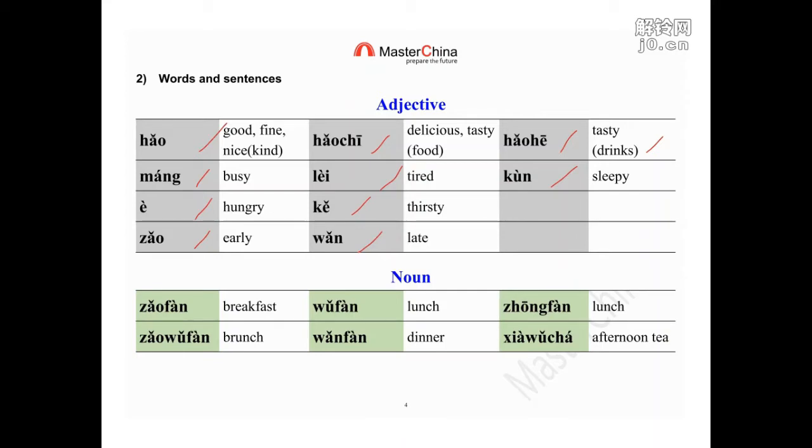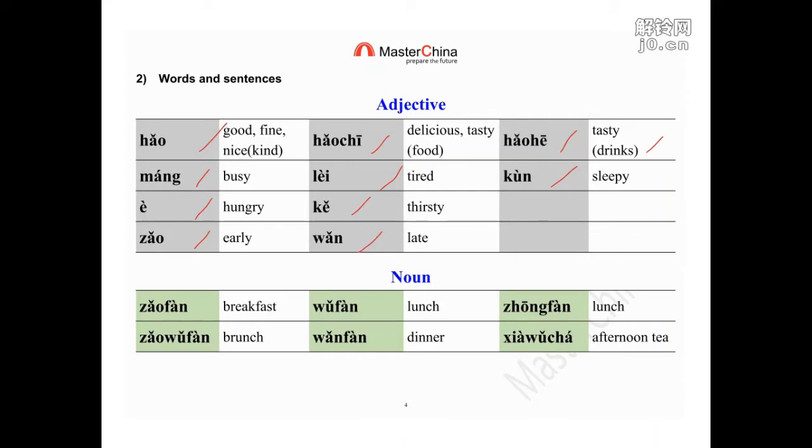So now you have the 10 adjectives. Now let's get some words related to these adjectives. Early, late, so we have some related to our meals. The time words also relate to our meals. We have rice first. It's 米饭, right? 米饭 is the typical rice we eat in our meal.